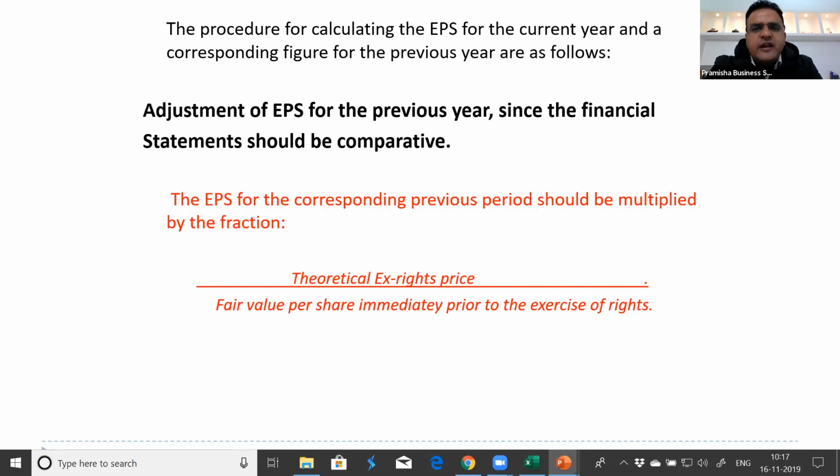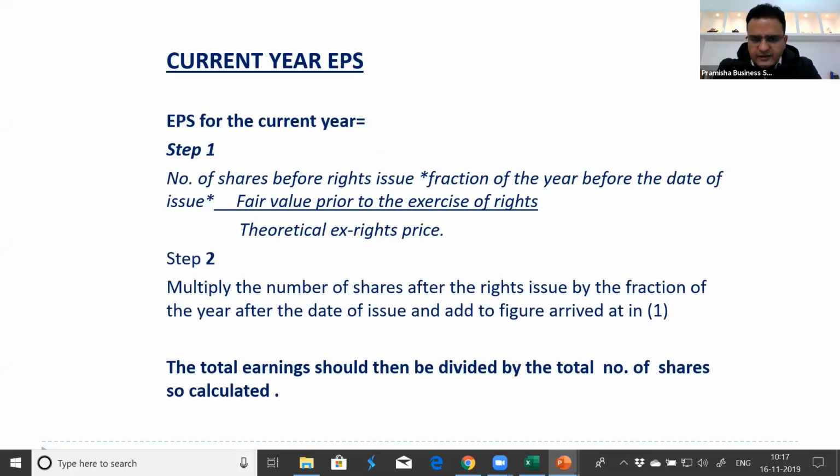This fraction will be used directly with the EPS calculated. But if you are recalculating the EPS, then this will be inversed for the current year. Inverse means the number of shares outstanding will be multiplied with the fair value and divided by the theoretical exercise price if you're recalculating it. So be careful. So these are the step 1 and 2 which we used in the rights issue calculation.